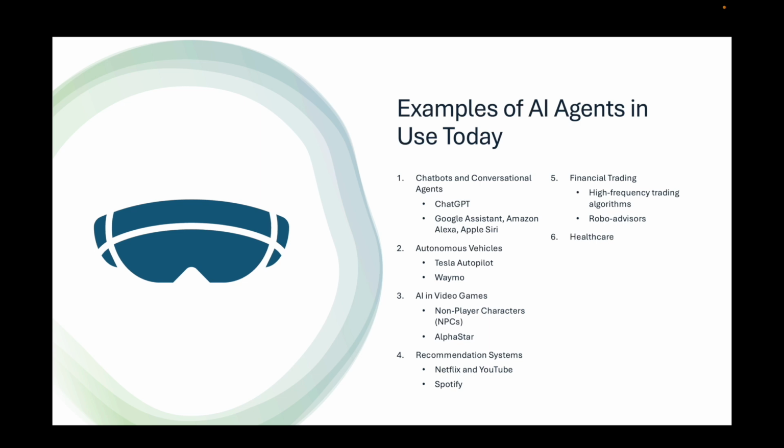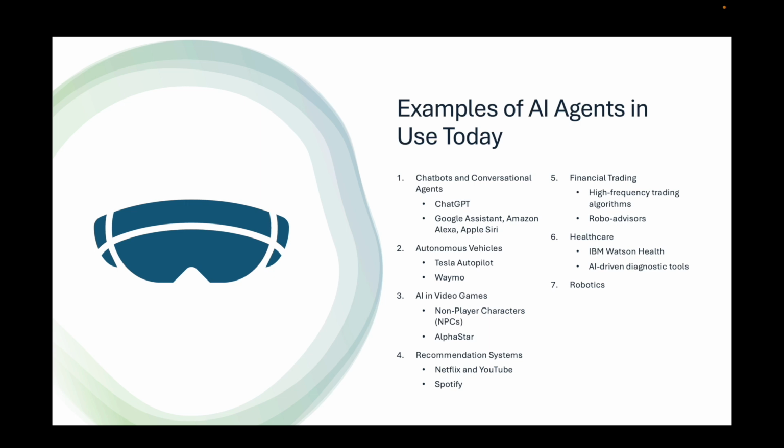6. Healthcare. Examples: IBM Watson Health, AI agents that analyze medical records, research papers, and patient data to assist in diagnosis and treatment. AI-driven diagnostic tools, agents that scan medical images like X-rays or MRIs to detect diseases like cancer.